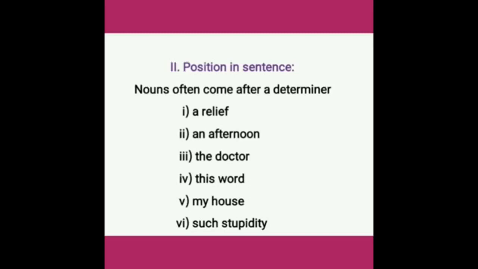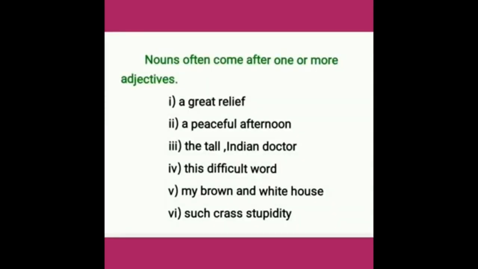Not only that, nouns often come after one or more adjectives. Let's see the examples. A great relief. Here relief is a noun, a is a determiner and great is an adjective. A peaceful afternoon. The tall Indian doctor. Here doctor is a noun, the is a determiner, and tall and Indian are two adjectives. So nouns often come after one or more adjectives.